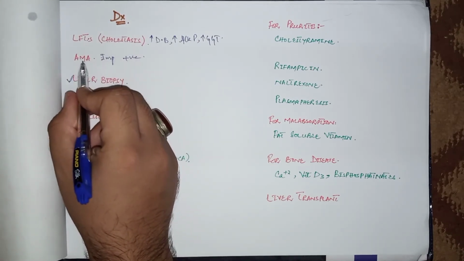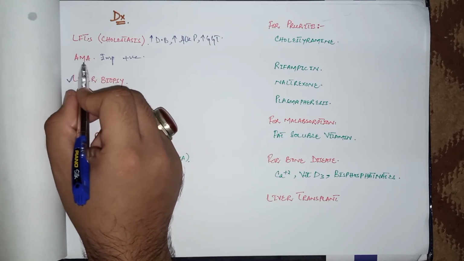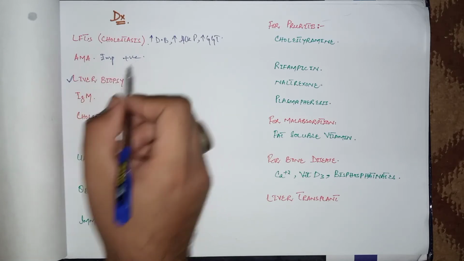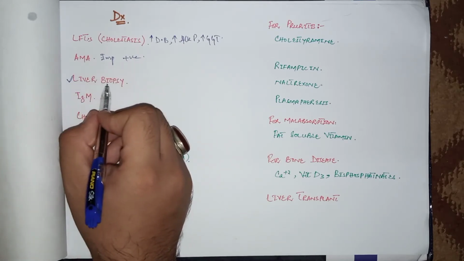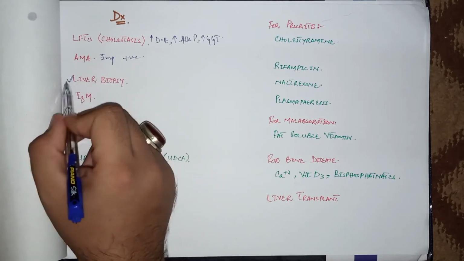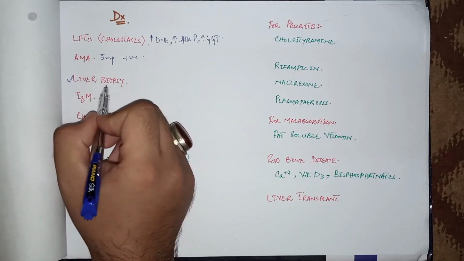If this test is positive, because it's a very important test, these antibodies are present in more than 95% of the cases of primary biliary cholangitis. So the liver biopsy is indicated only in those patients in which there is uncertain diagnosis. If the AMA are positive, then no need to do the liver biopsy.